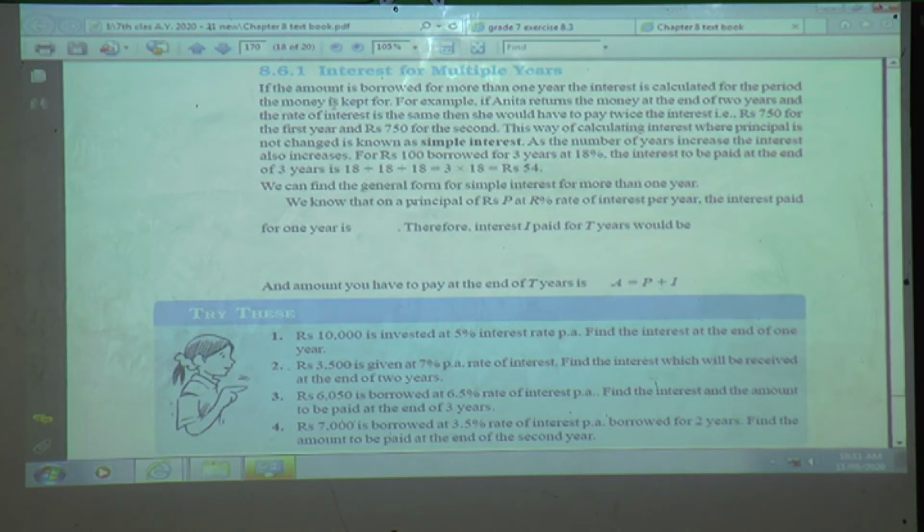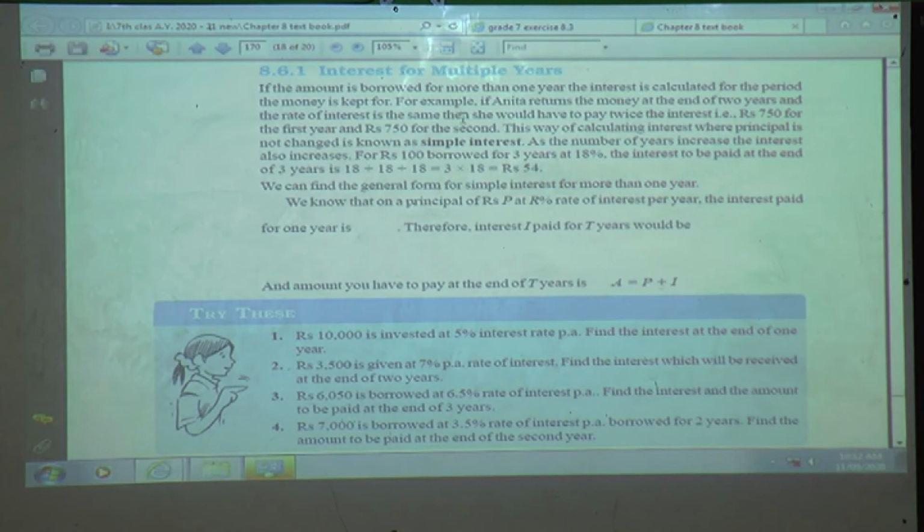If the amount is borrowed for more than 1 year, the interest is calculated for the period the money is kept for. So how many years, what is the period you are keeping that money? If you are using that money which you have borrowed from the bank for 3 years, that period is 3.